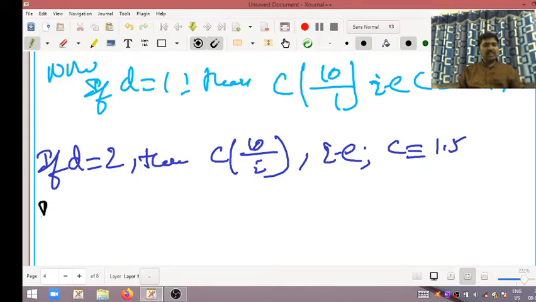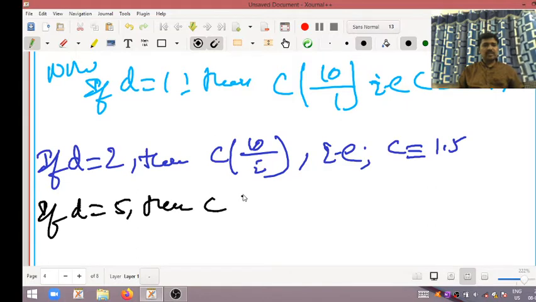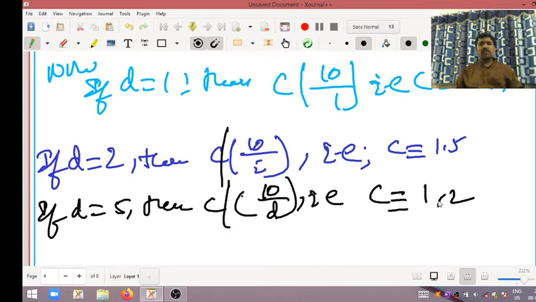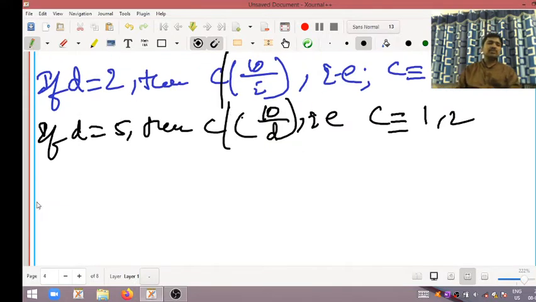Next, if d is equal to 5, then c divides n divided by d, that is c is equal to 1 comma 2. Next, if d